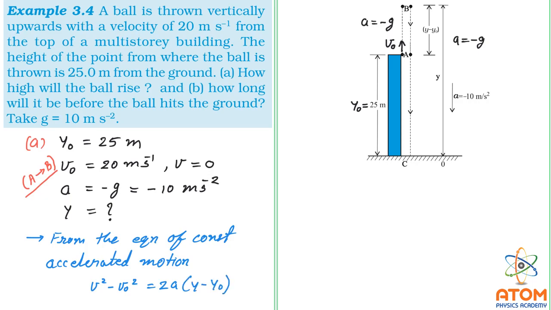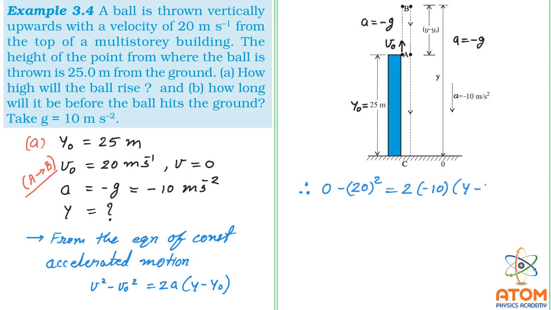From this equation we are going to write. Now the final velocity v is 0, minus initial velocity v0 is 20 meter per second. So it is 0 minus 20 square is equal to 2a, but a is minus g, and minus g means minus 10. We need to find out y minus y0.